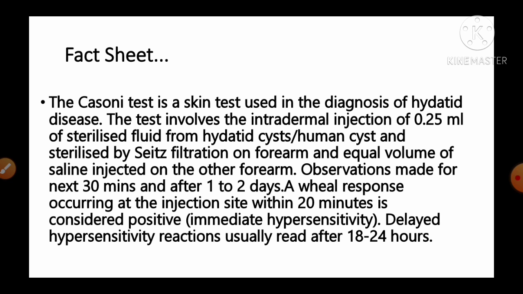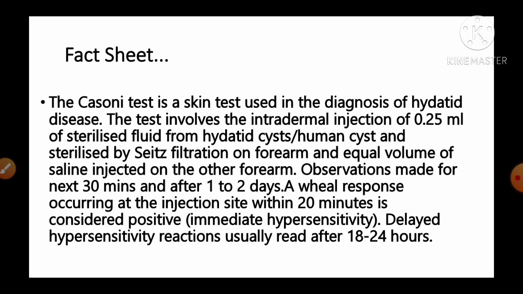The test involves the intradermal injection of 0.25 ml of sterilized fluid from a hydatid cyst or human cyst, sterilized by Seitz filtration, on the forearm. An equal volume of saline is injected on the other forearm. Observations are made for the next 30 minutes and after 1 or 2 days.